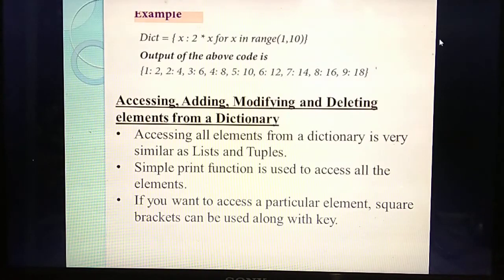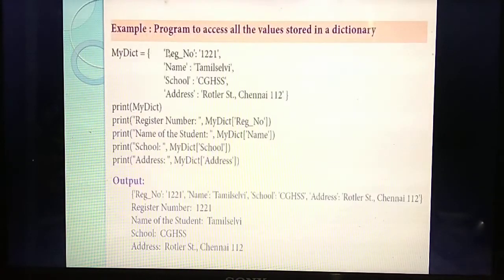Understand? See the example, then only you will understand. See, this is the example. What is this one? my_dict. my_dict is the name of the dictionary. Inside, a dictionary is always enclosed within curly braces. One more thing to remember: all the values are enclosed within curly braces, each element has a key and value, and each element is separated using commas.